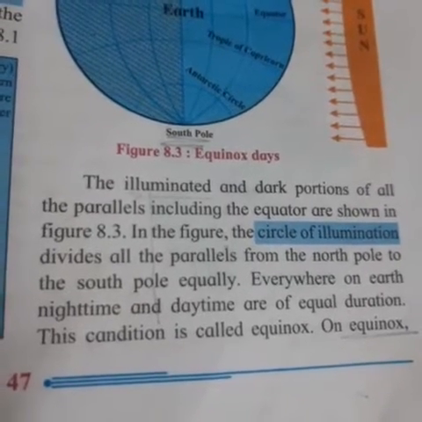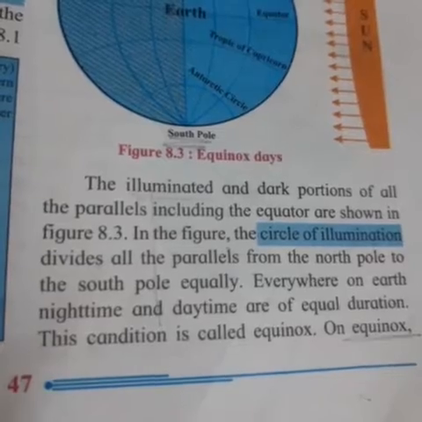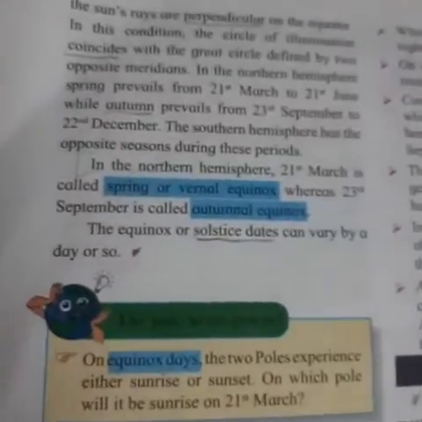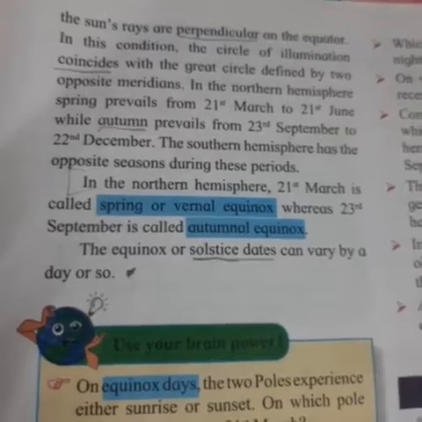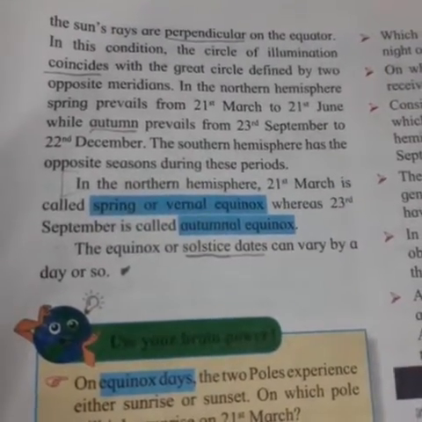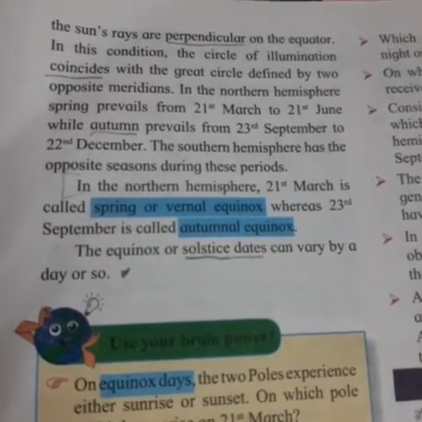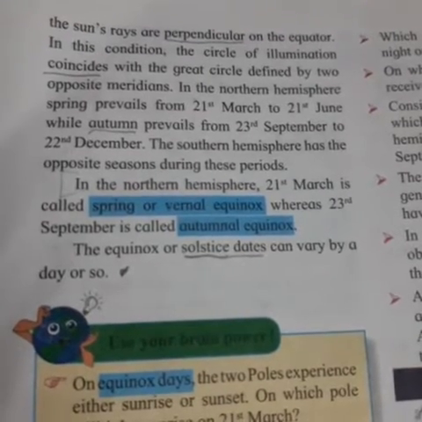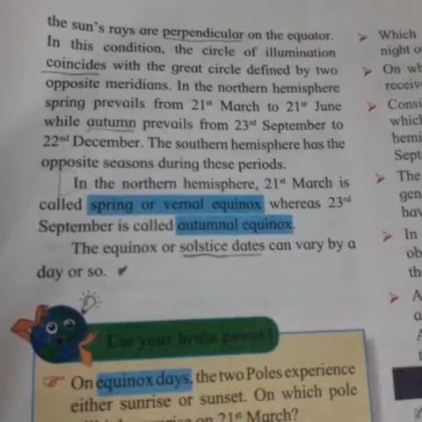This condition is called equinox. On equinox, the sun rays are perpendicular on the equator. In this condition, the circle of illumination coincides with the great circle defined by two opposite meridians.